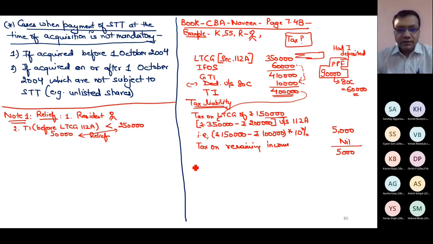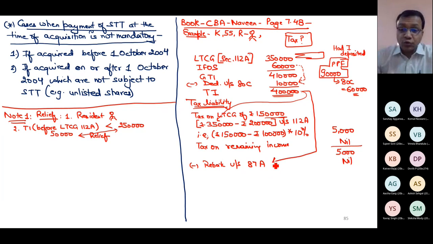5. How much is rebate under section 87A? 5,000 or nil? Nil. Why? Because rebate is not allowed on LTCG. Though my income is less than 5 lakh rupees, you cannot give any rebate under section 87A from tax on LTCG of section 112A. Had it been the tax on LTCG of section 112, I could have given the rebate if my income would not have crossed 5 lakh rupees.